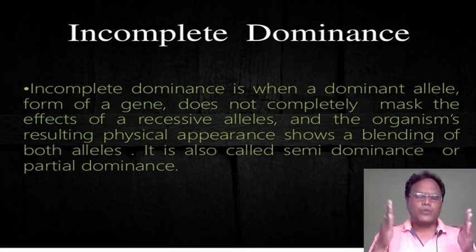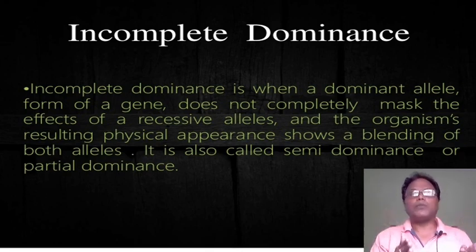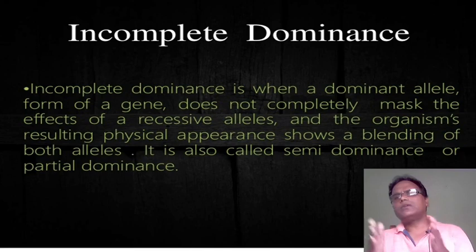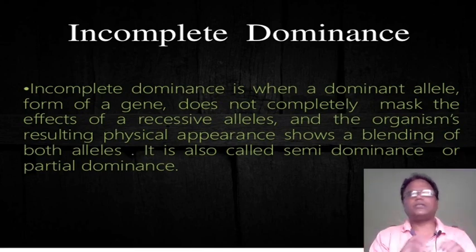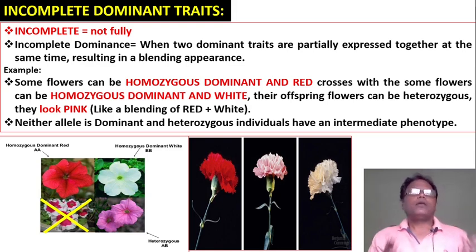Today's topic is incomplete dominance. Incomplete dominance means when the dominant allele of a gene does not completely mask the effect of the recessive allele, and the organism's resulting physical appearance shows a blending of both alleles. It is called semi-dominance or partial dominance. Incomplete means not fully. When two dominant traits are partially expressed together at the same time, it results in a blending appearance.